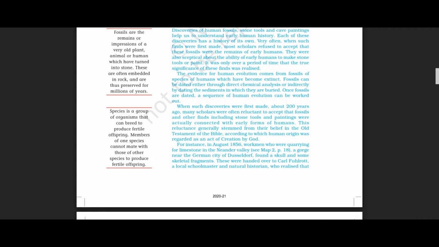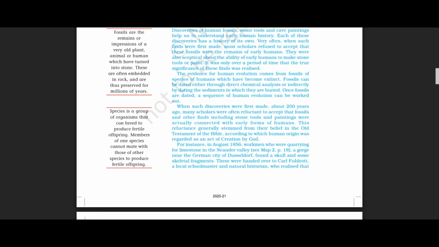At that time itself, many scholars were reluctant to accept that fossils and other finds, including stone tools and paintings, were actually connected with early forms of humans.